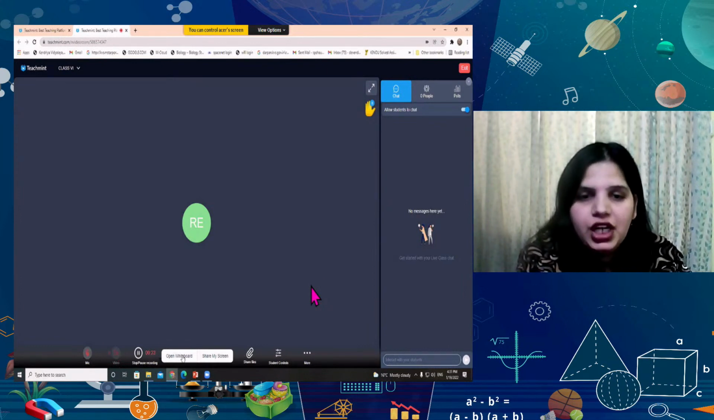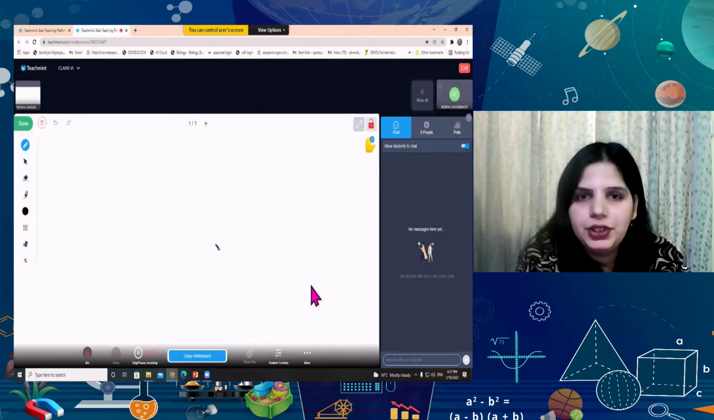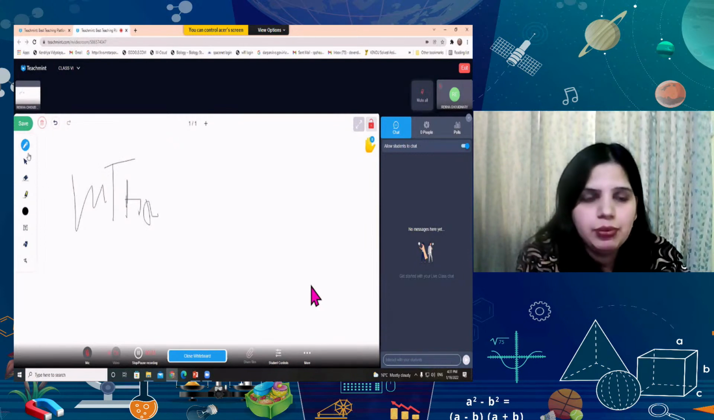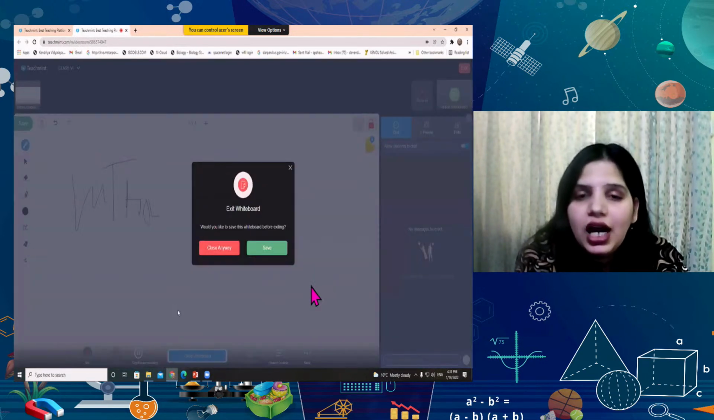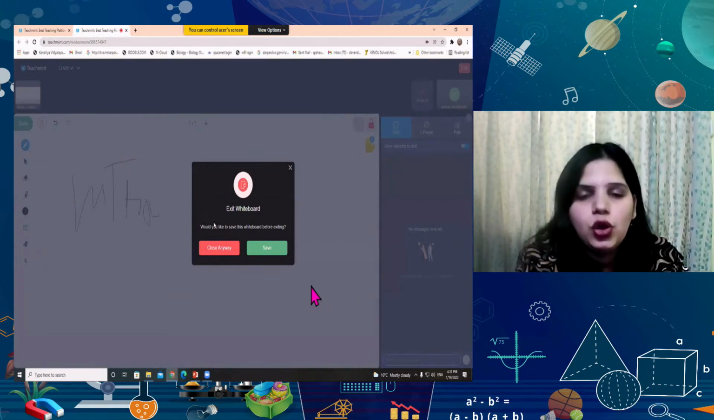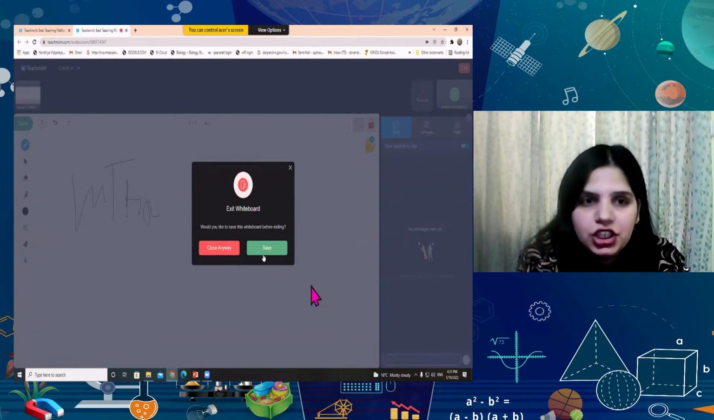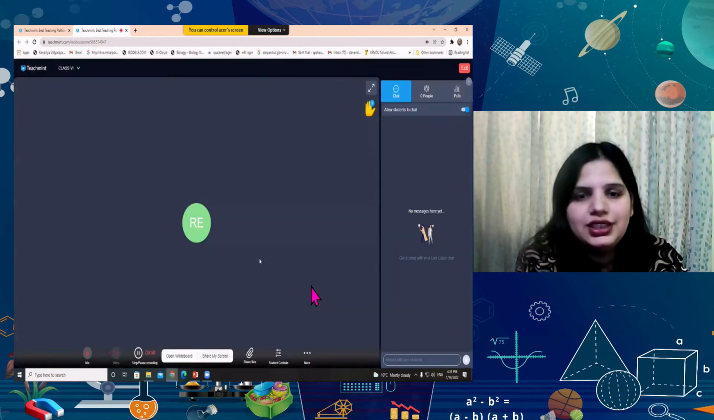This is the open whiteboard. When I click on this, a whiteboard will appear and I can draw anything on this to explain something to my students. Some options are there for the whiteboard use. Okay, I can close it at any point of time and it will ask me to save this whiteboard before exit. So I'm going to save it and it will get saved in my study material for this class. So let me save this whiteboard and I'll show you in the study material.